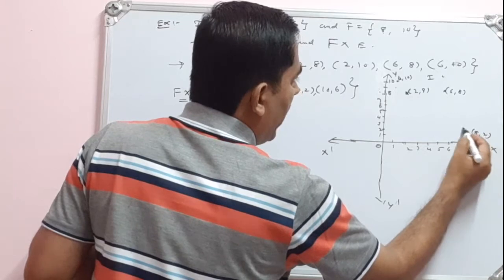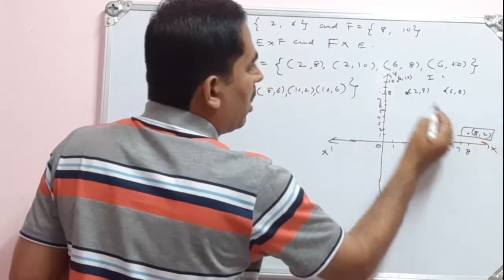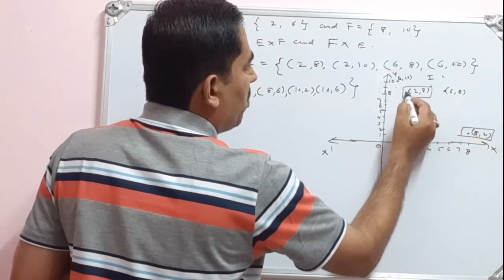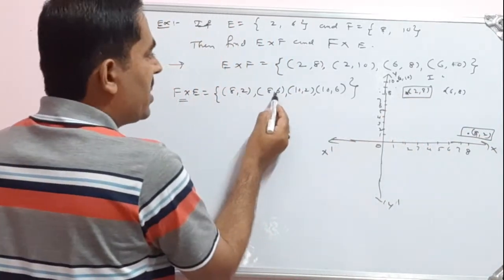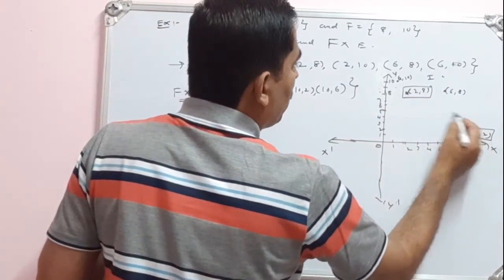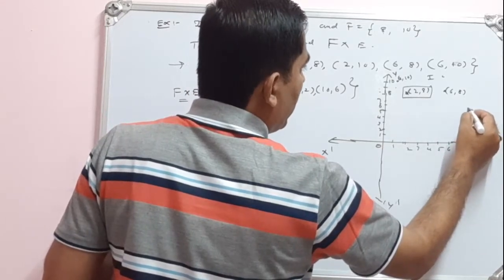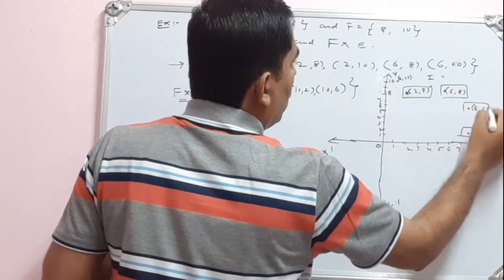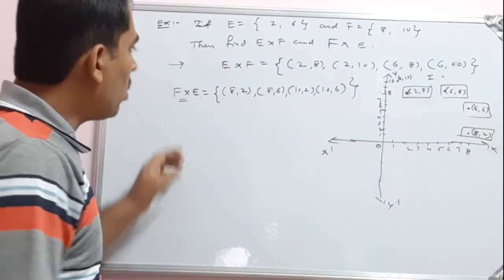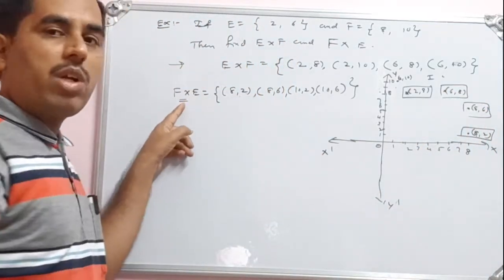The position of this point 8, 2 is here. And 2, 8 is here. They are different. So one point is here, one point is here. Then 8, 6, I can mark here. This is 8, 6 and this is 6, 8. The position is different. Therefore, E cross F is not equal to F cross E.